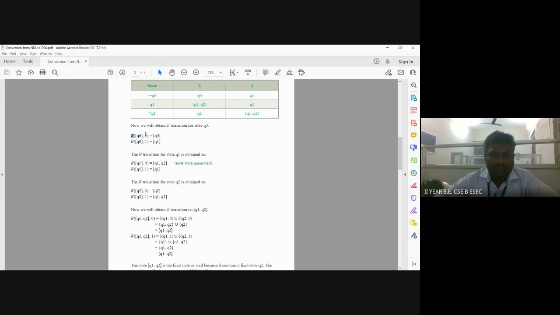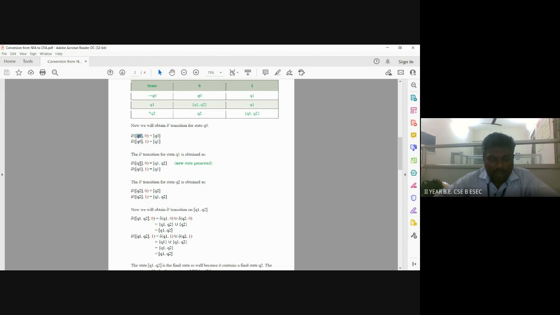For Q0 we apply the input symbols 0 and then 1. By reading 0 it goes to Q0, and by reading 1 it goes to Q1. So in this step we have applied 0 and 1 for Q0. Now for Q1, next we apply the input symbols 0 and then 1.